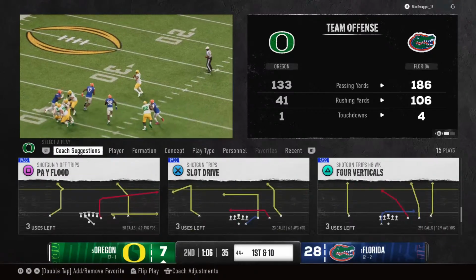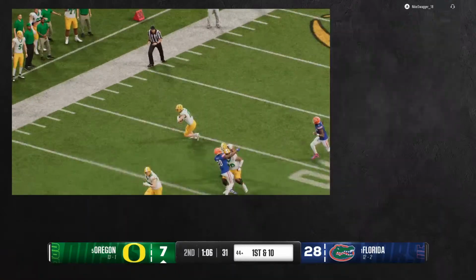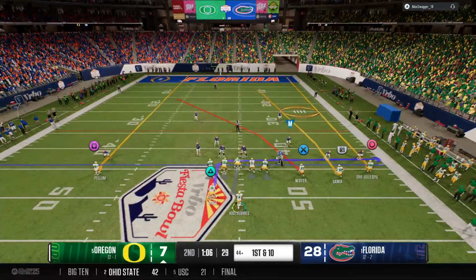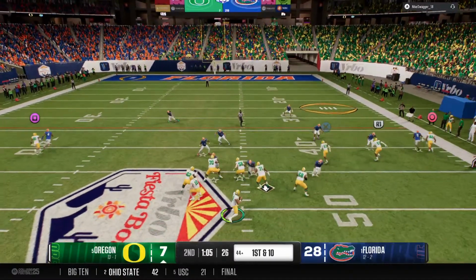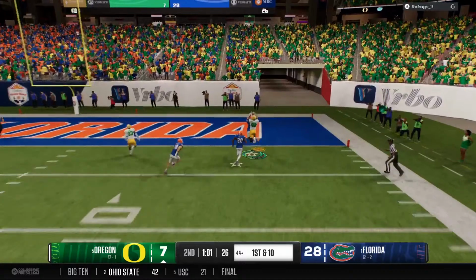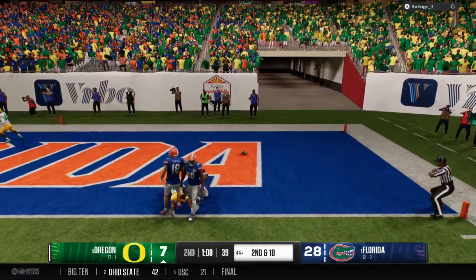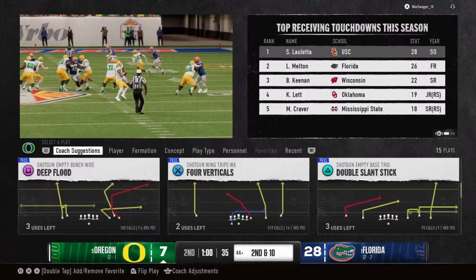Boy, another positive gain for this offense, and this quarterback continues to show how dangerous he is when he has time to throw. The defensive coordinator's got to change up his looks, maybe bring in the blitz, anything they can do to get this quarterback out of this rhythm. He'll take a deep shot here. And this is dropped. Would have been a huge gain, but he could not collect it.